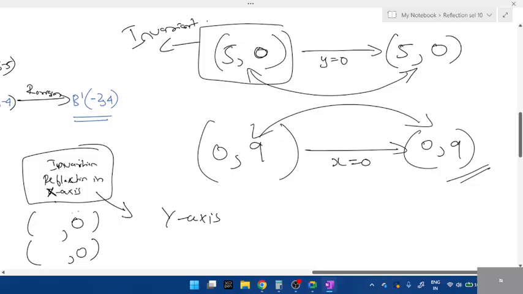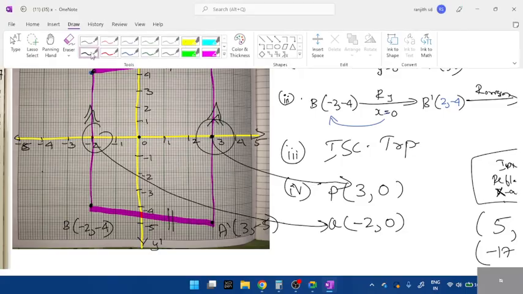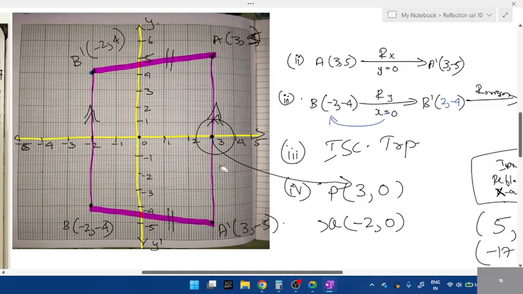So write some random value, students. In a textbook, it is given 5, 0 and minus 17, 0. They have just taken some random points. Understood? All of you understood? Is it clear? But if the question is not related to this, it wasn't related to the graph.